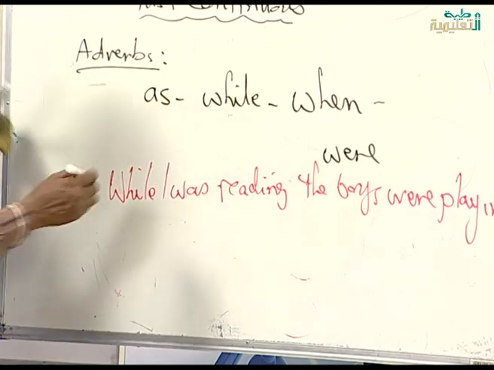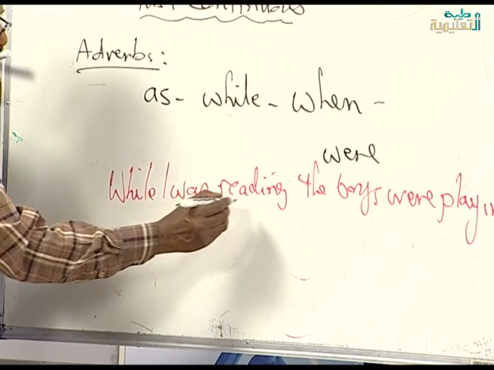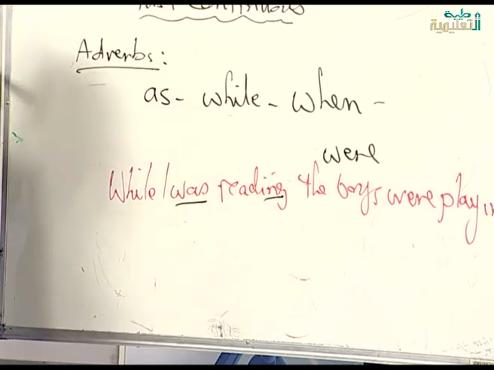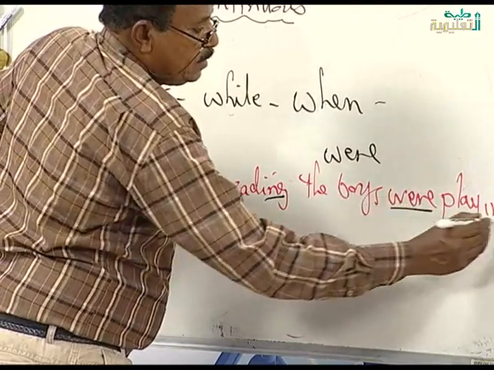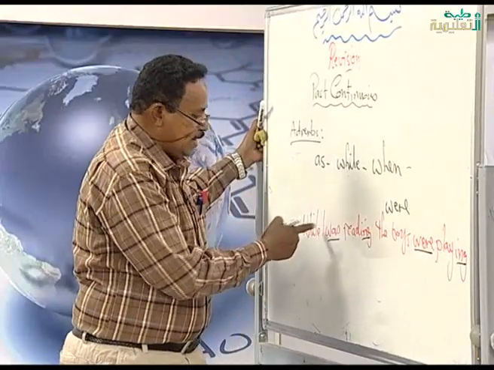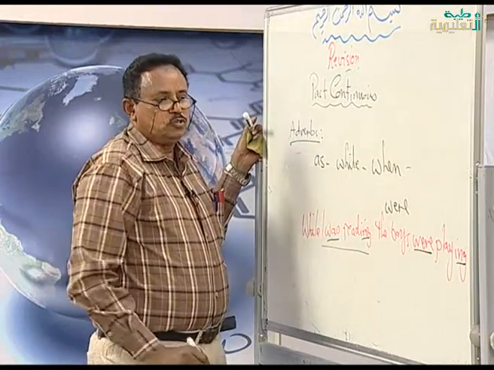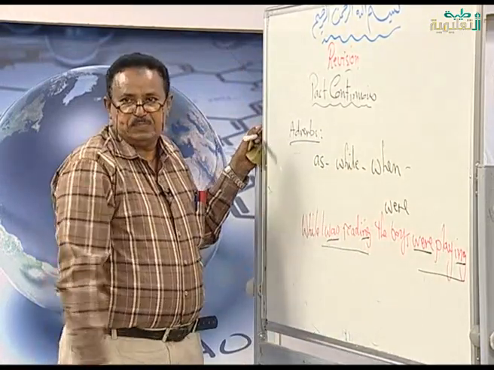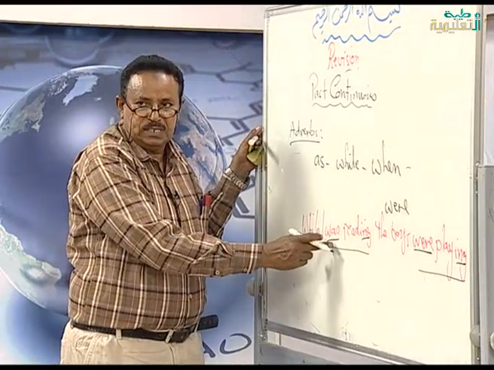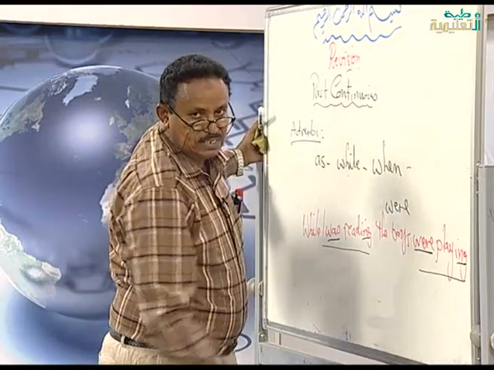Look here. While I was, afterwards there is reading. Reading is ending with ing. Why? Because before it is was. The boys were playing. While I was reading, these are two verbs. This is past continuous, and were playing, this is past continuous. Why? Because before it is was. Were playing is past continuous because before it is were.